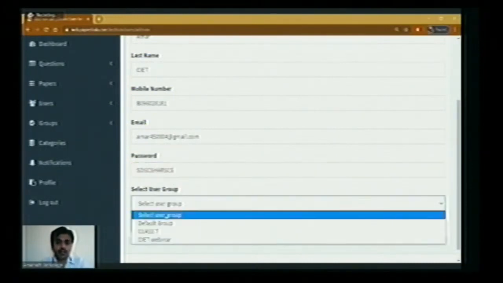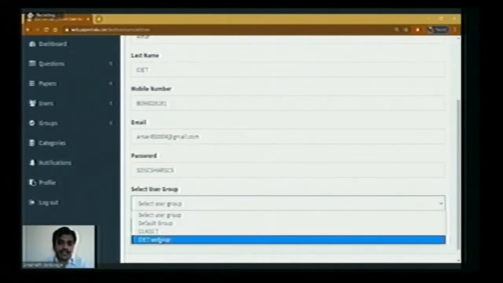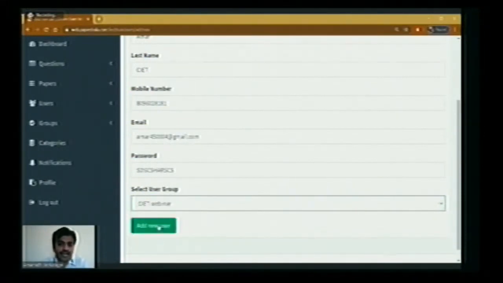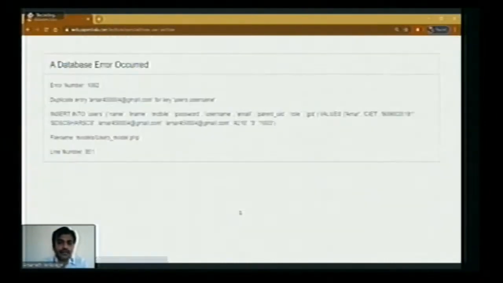Now I have to select a group. We have here 3 groups: default group, class 7th, and this one, CIT webinar. I have selected add new user. So I clicked on add new user.